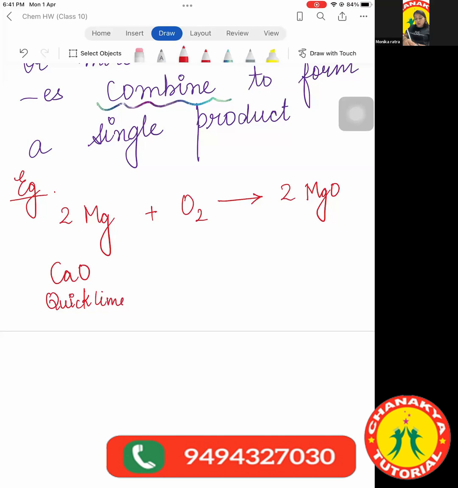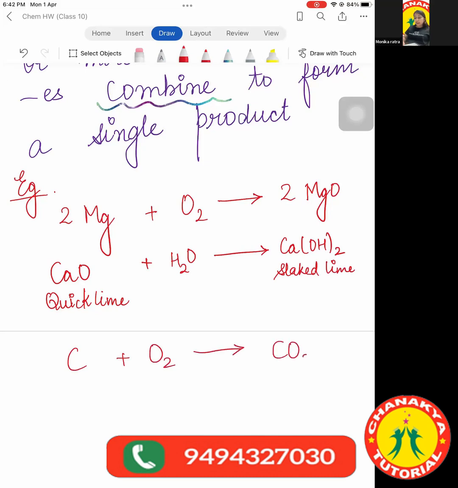It reacts with water to form calcium hydroxide. This is also known as slaked lime. Again, this is a combination reaction. Or we may say that any combustion reaction, means any substance burning in the presence of oxygen, leads to the formation of just one product.